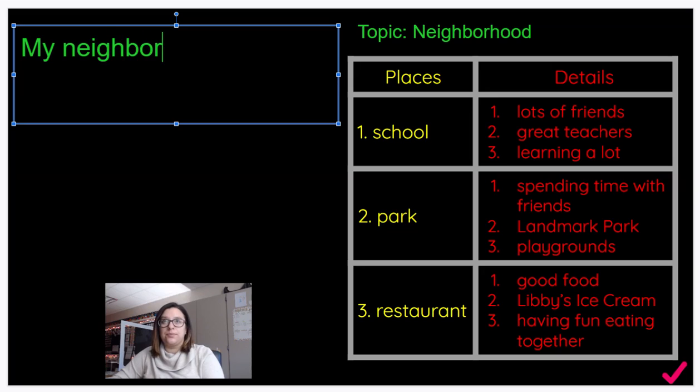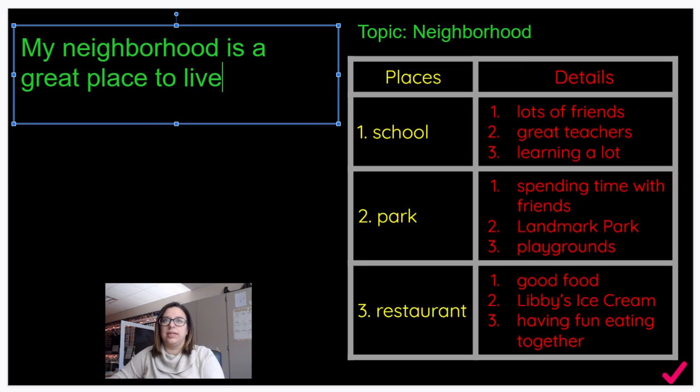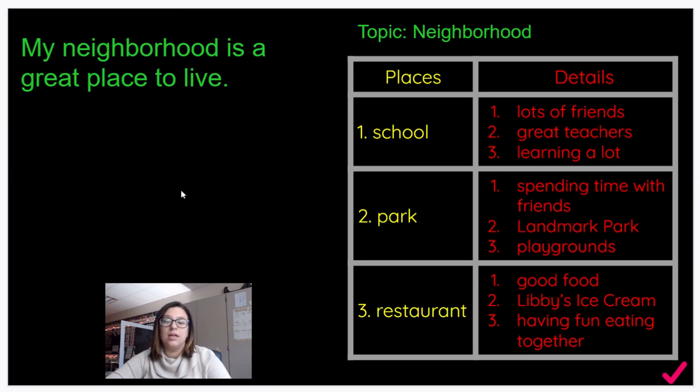My neighborhood is a great place to live, period. Does my reader know what the paper is going to be about? Absolutely. Next, we have to make sure that I've written a sentence that makes sense. My neighborhood is a great place to live.